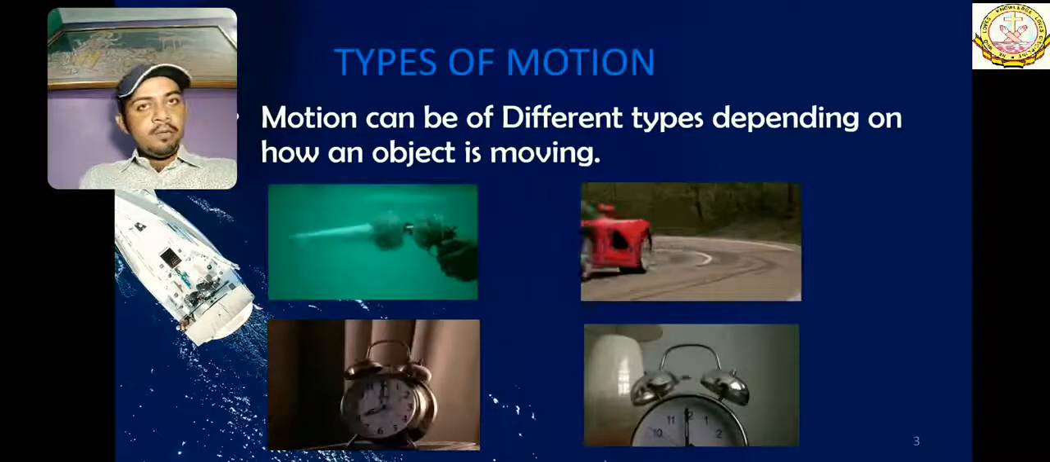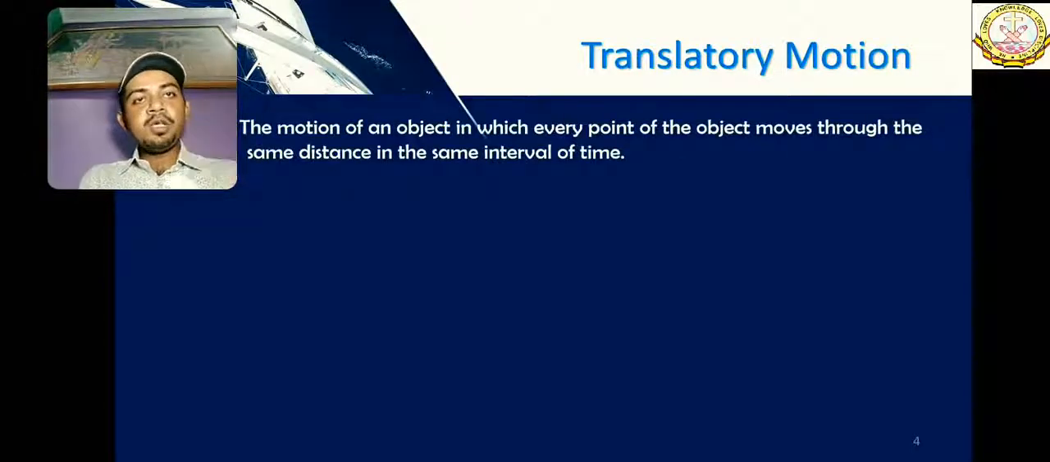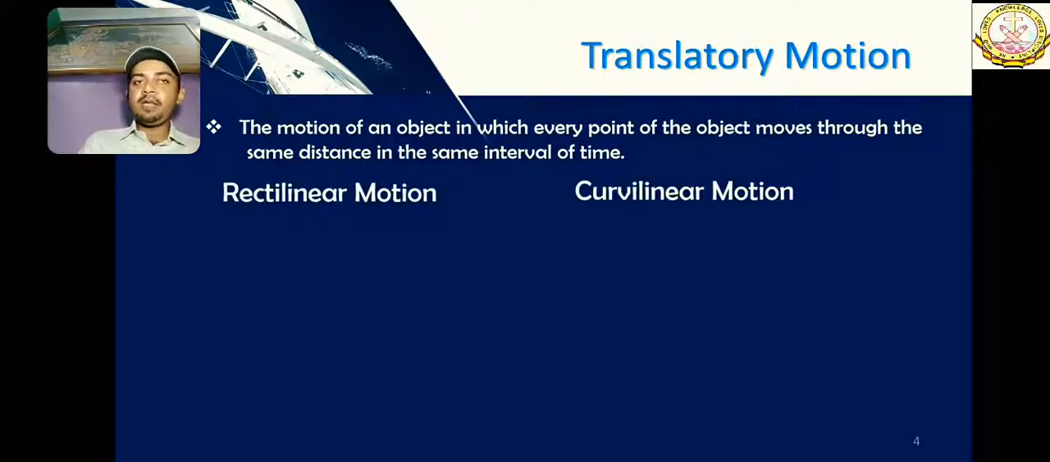Motion can be of different types. First one is translatory motion. The motion of an object in which every point of the object moves through the same distance in the same interval of time is translatory motion. It can be of two types, rectilinear or curvilinear.